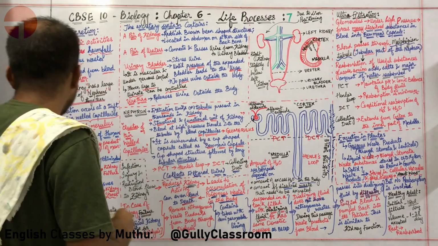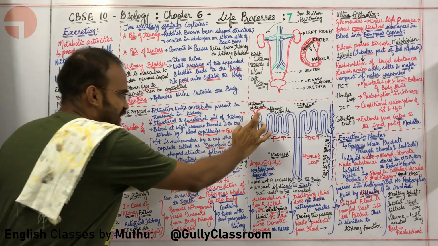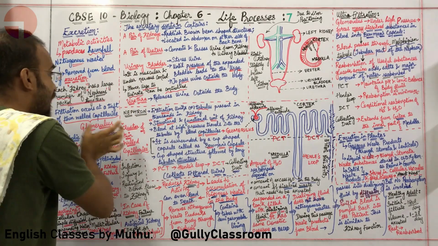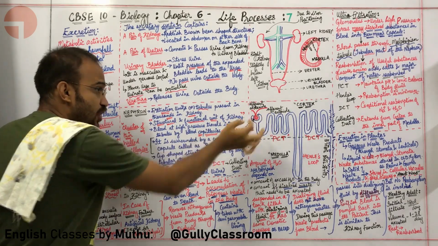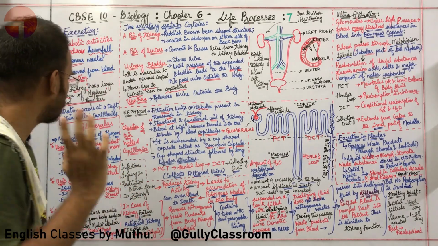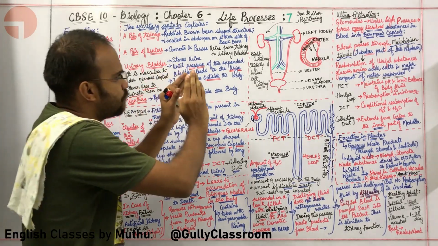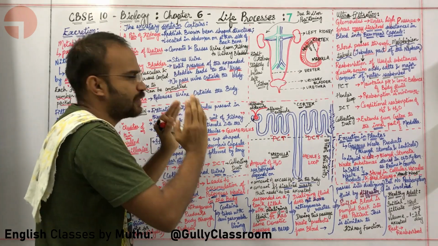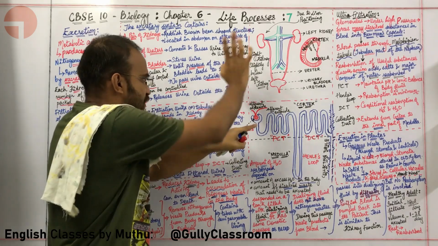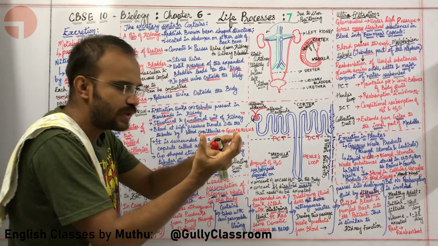Yeah, let me continue. So the filtration is actually occurring at a tuft of thin-walled capillaries, and the thin-walled capillaries are called glomerulus. Okay, sir. So kidney is the main body part that is doing filtration. Nephron is the functional part of the kidney, and nephron has two parts. The first part is your head.